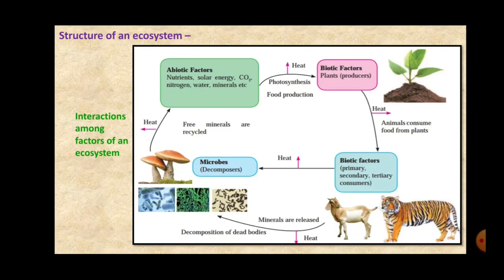Now these minerals which are now present in the soil are absorbed by the plants, right? So this cycle of organic to inorganic and from inorganic to organic goes on in nature, in an ecosystem. So the biotic factors convert into abiotic, then again from abiotic they convert into the biotic factor. So this is the interaction among the factors of an ecosystem, that is between the abiotic factors and the biotic factors.